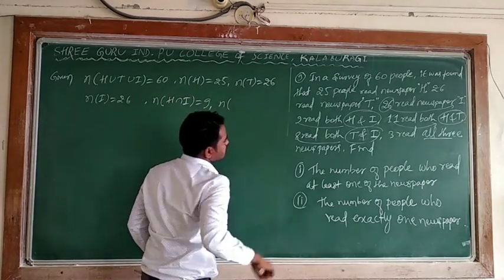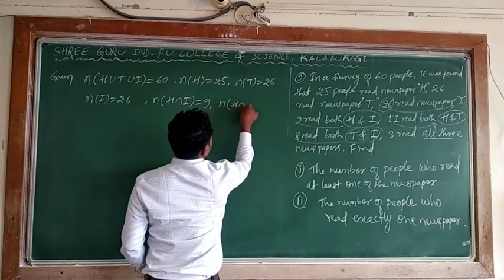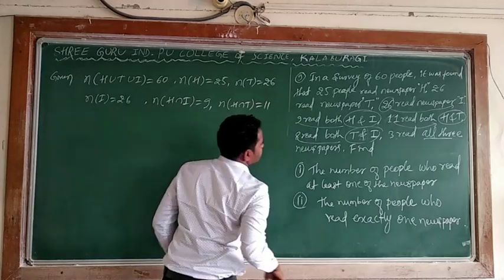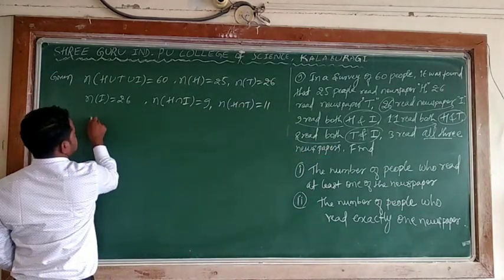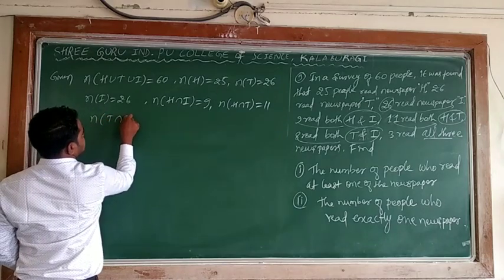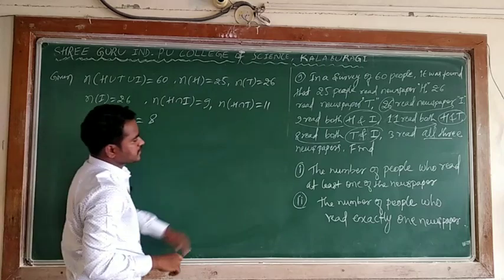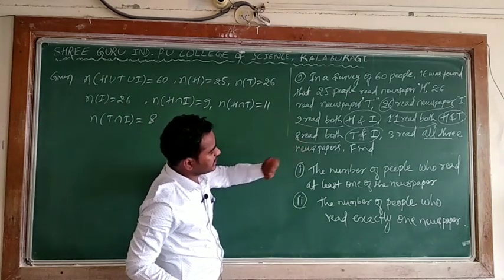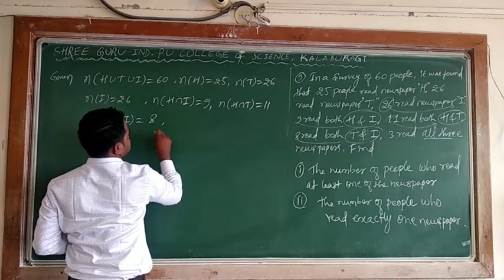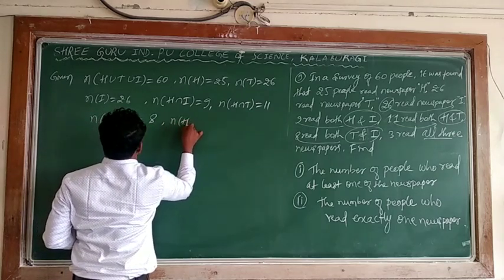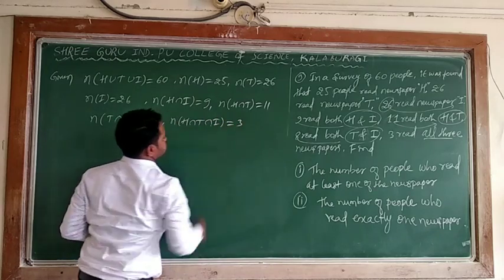Next, 11 read H and T: H intersection T is 11. And another one, 8 read T and I: n of T and I is 8 people. Okay. Is it given? 8 read T and I, 3 read all the 3. I can say n of H intersection T intersection I is equal to 3.